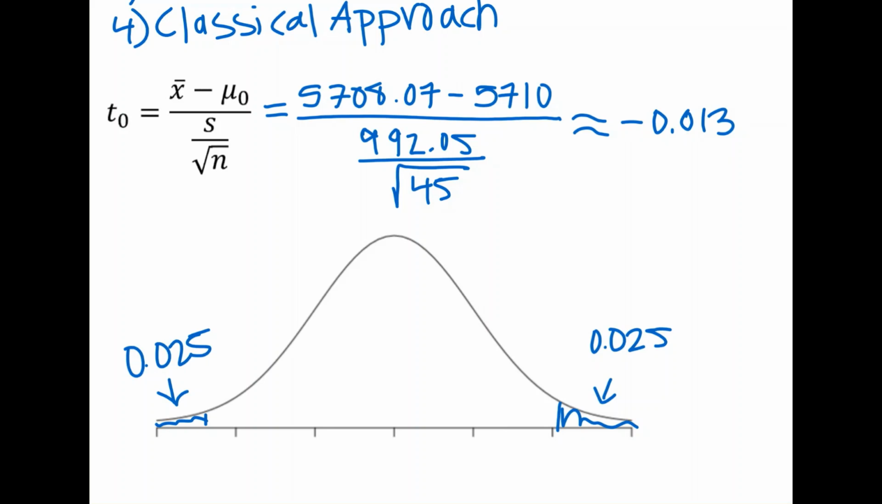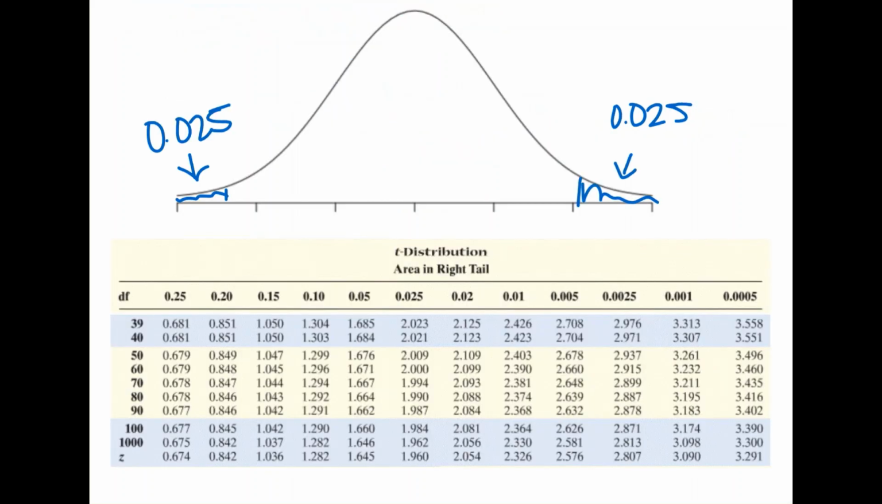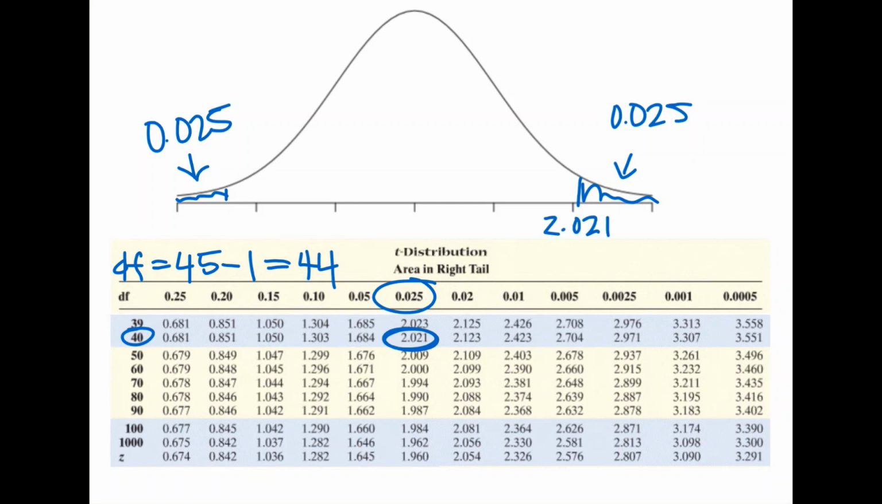Now let's go to table 7 to find the critical values. We have that the area in the right tail is 0.025, so we will use this column here. And the degrees of freedom will be the sample size minus 1. So the degrees of freedom is 44. The closest number to 44 is 40. And now we select the corresponding critical value. And this is 2.021. So we have that the critical value on the right side is 2.021. And because the t-distribution is symmetric, the critical value on the left will be negative 2.021.